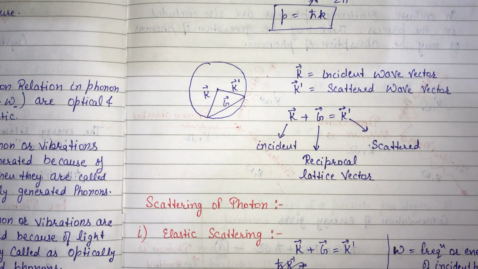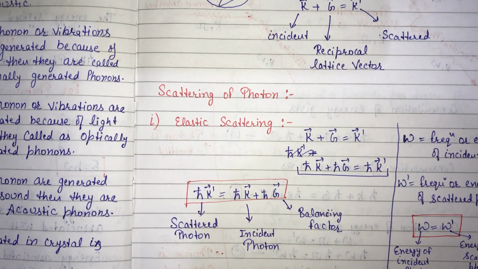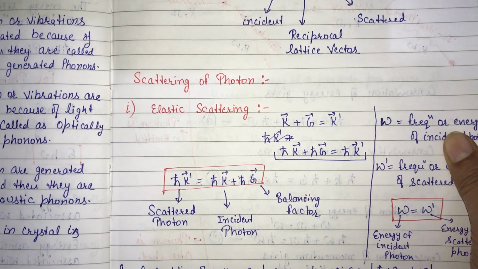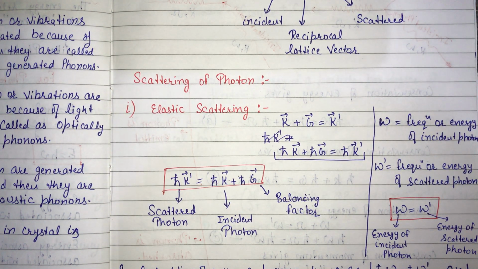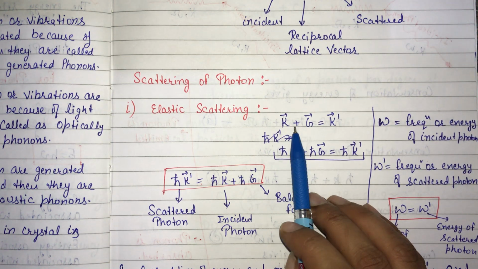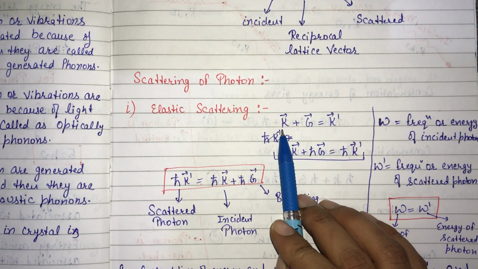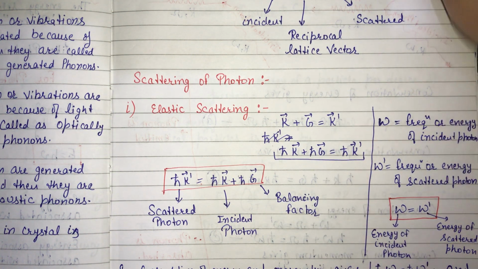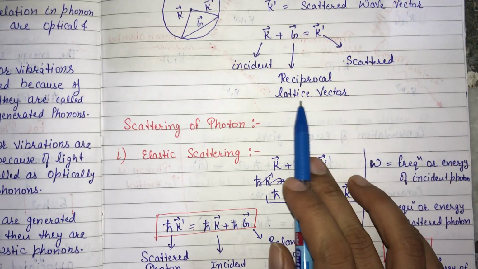Here, if we see the scattering of photons via crystals, then these scatterings are of two types. One is elastic scattering and another is inelastic scattering. So first we discuss the elastic scattering, where both energy and momentum are conserved. So according to these conservation laws, we will write equations for both energy and momentum. So first, k plus g equals k dash, where k is the incident wave vector, k dash is the scattered wave vector and g is the reciprocal lattice vector.